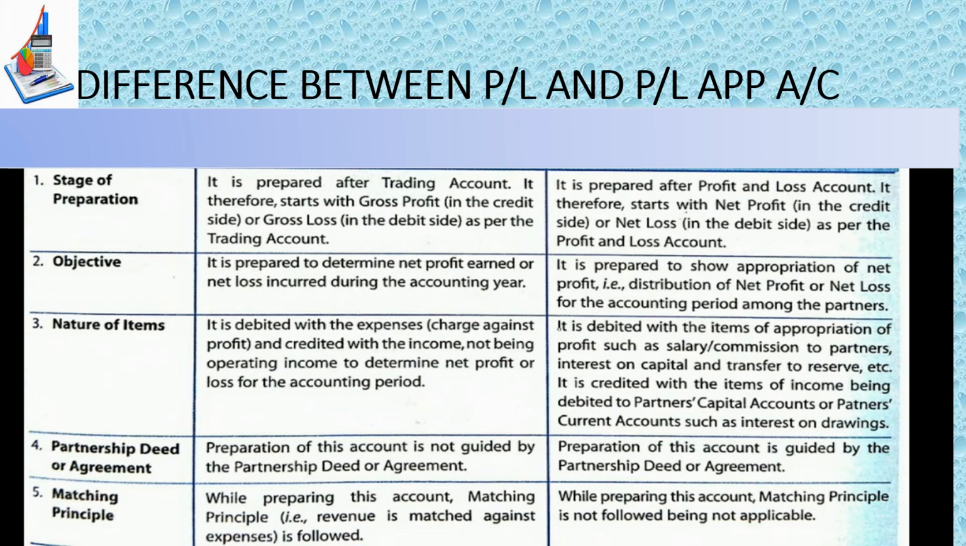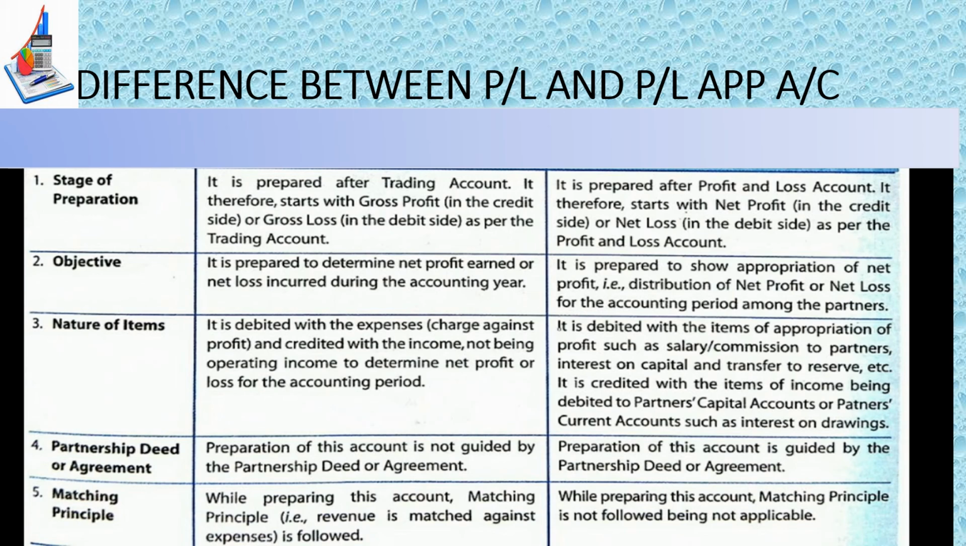Nature of item. What type of items do we post in the PL account? We post all the expenses and the income, expenses which are charged against profit. But here there is no charge against profit, there are no expenses or income. There are items which are to be appropriated. Now what is this word appropriated that I'm using every time? It is just to show the distribution of the profits, how you are giving it to the partners who are there in the business.